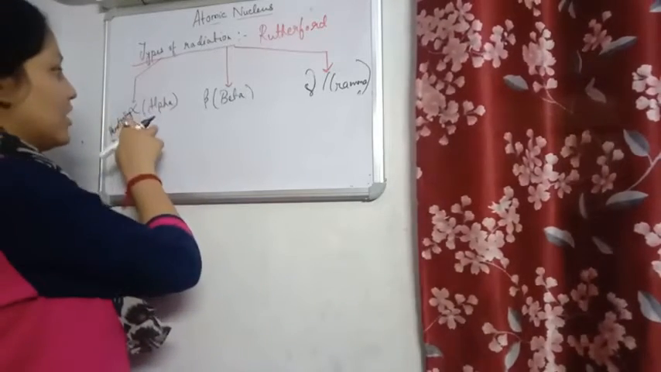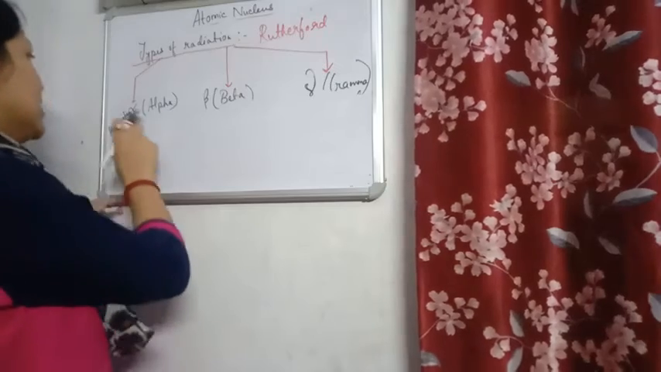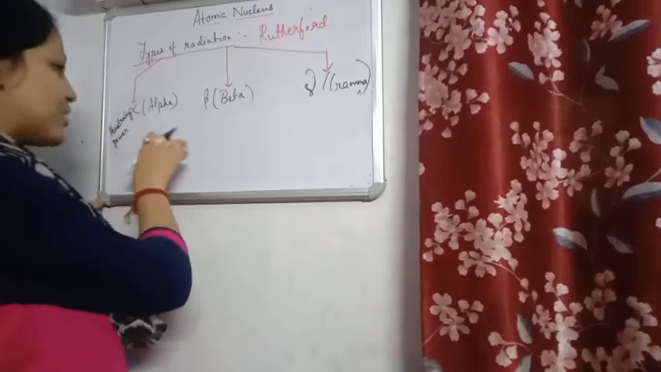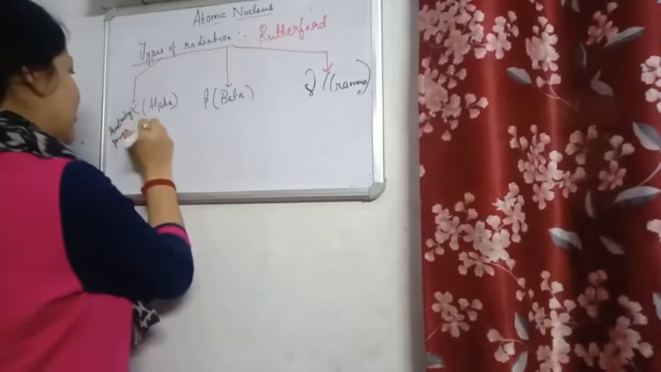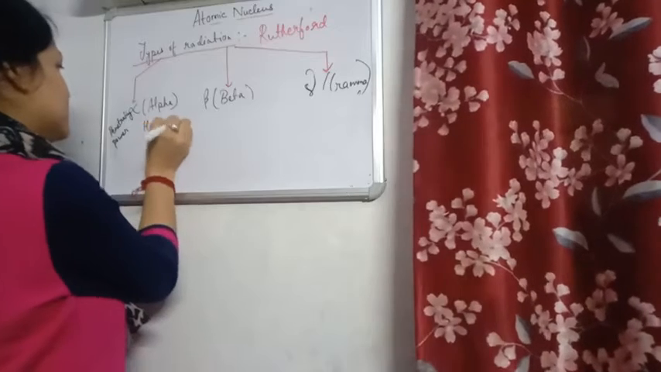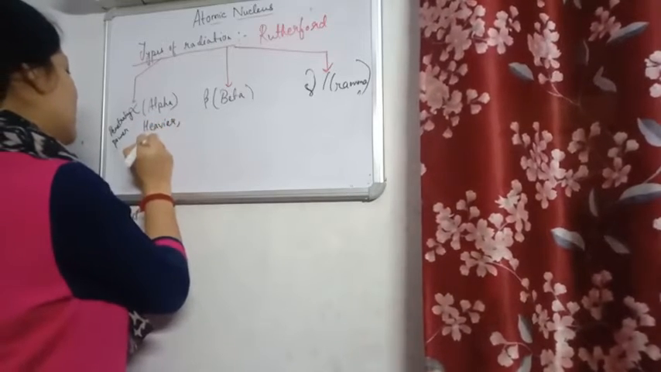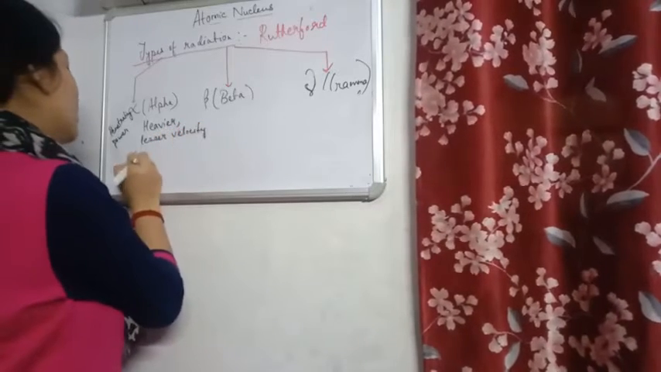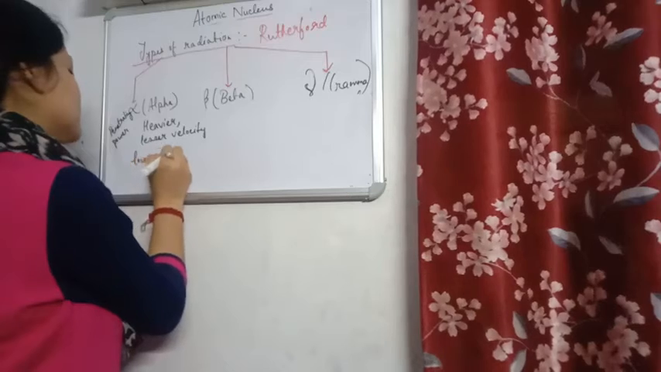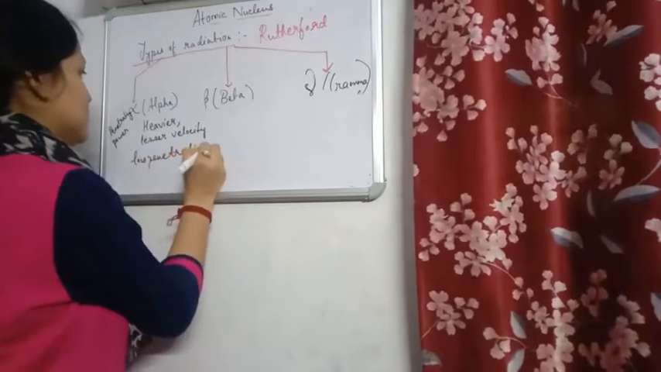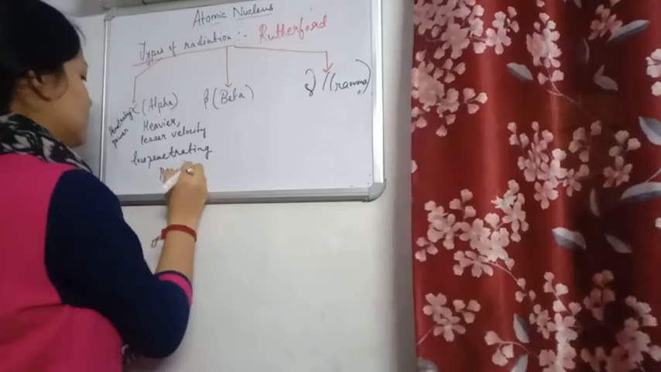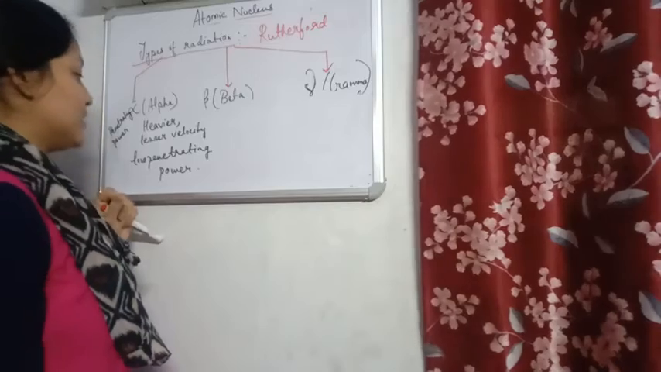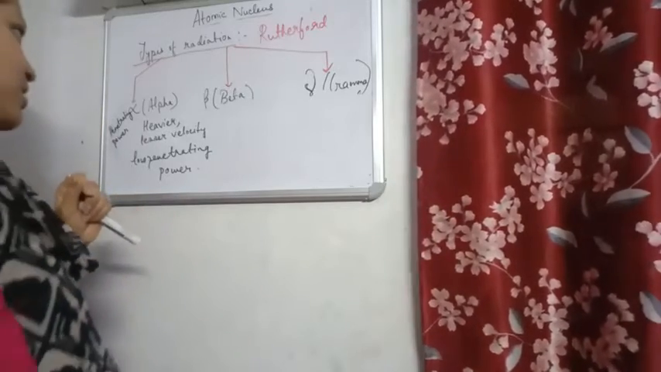So alpha particles, we know, are heavier particles because they have larger mass. Since their mass is more, their velocity will be lesser and penetrating power will be lesser. Heavier, lesser velocity, low penetrating power. Their penetrating power is so low that they can even be stopped by a sheet of paper, right?